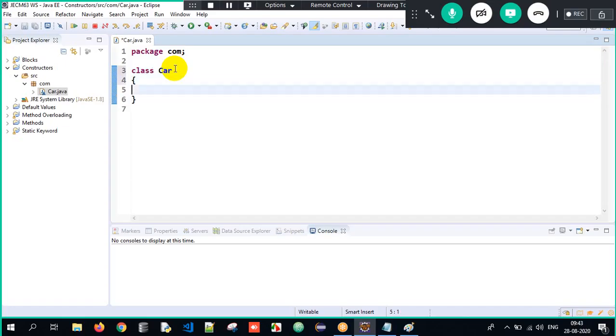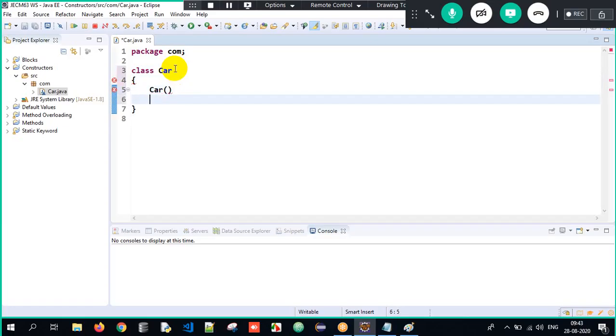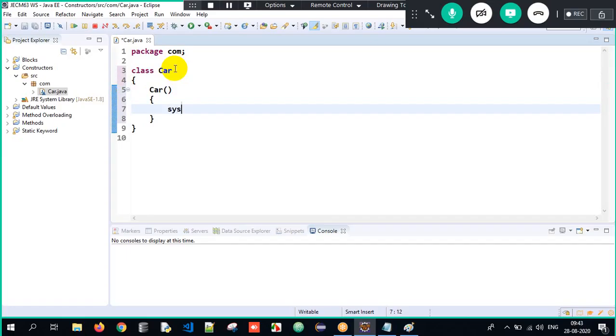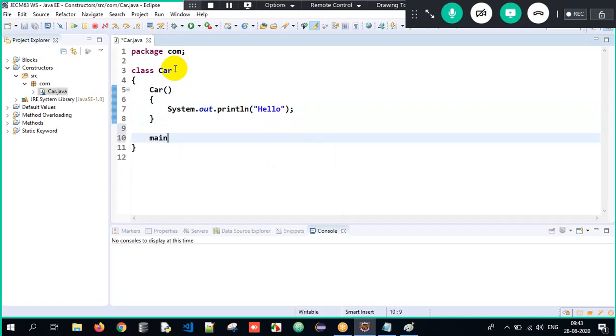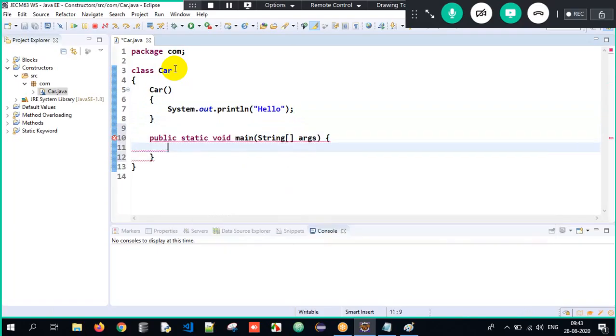Now here, how will I create a constructor? Class name and constructor name will be the same. Open parenthesis, close, open curly braces, close. Here I'll write System.out.println and one instruction, hello. I'm just printing a dummy line. And my execution will always start from the main method.